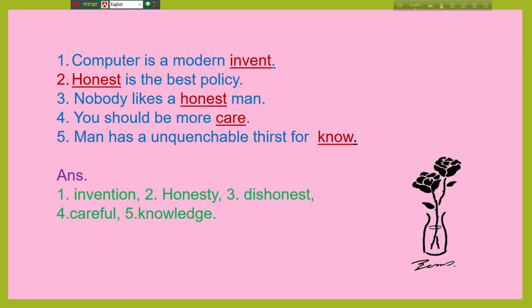Now, we will learn how suffix and prefix are used to form a new word or a meaningful sentence. Let's see: computer is a modern invent. For the red marked word, you have to add a suffix or prefix to make a meaningful sentence. So, computer is a modern invent. The answer will be: computer is a modern invention. Here we add the suffix and make a meaningful sentence.